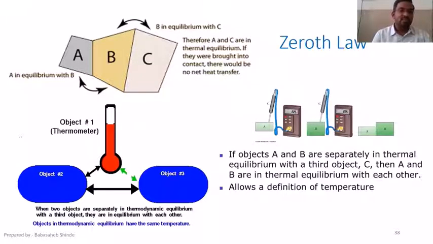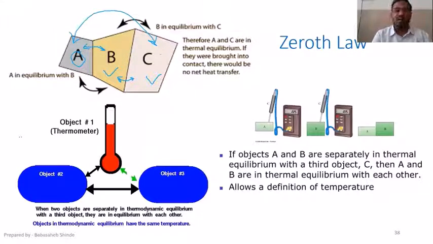Suppose there are three bodies: body A, body B and body C. If A and B are in thermal equilibrium with each other, and additionally B and C are in thermal equilibrium with each other, then we can say that A and C are going to be in thermal equilibrium.